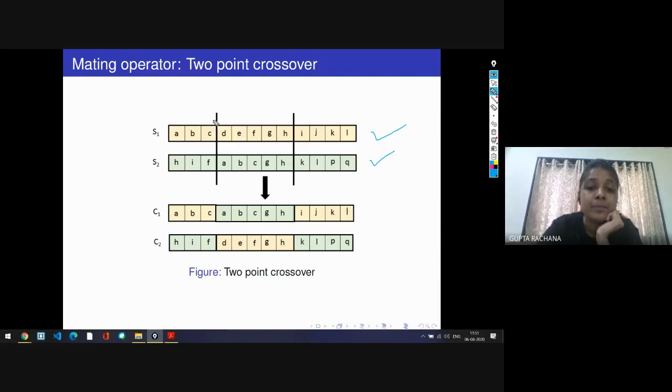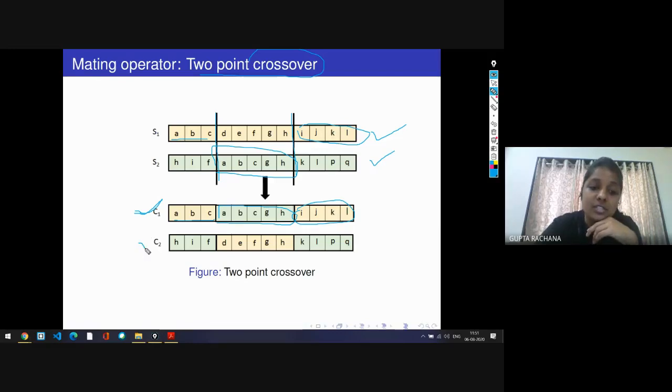These 2 points are randomly selected, and the crossover principle suggests that the exchange of decision variables happens. Here we put ABC, and this decision variable of the male spider will be exchanged over here. This decision variable of the female spider will be exchanged over here, and the rest will remain like this. This is the decision variable of the child population generated from the female spider and the male spider.